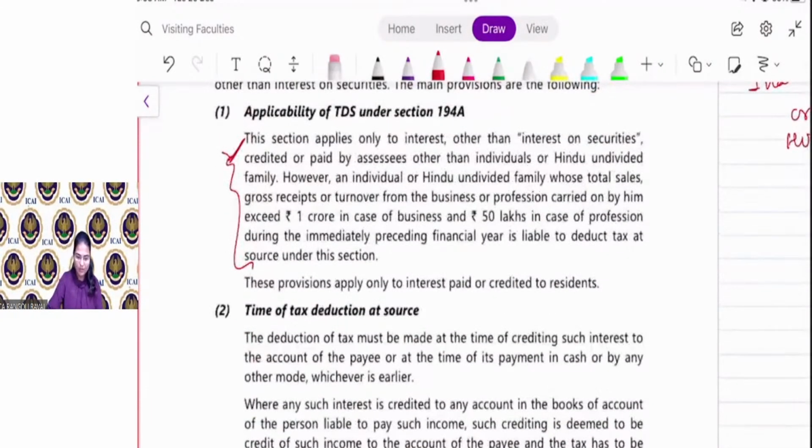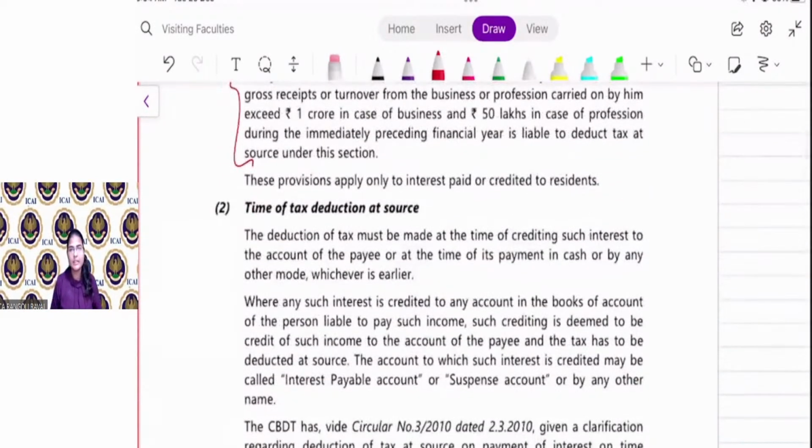Yes or no? Every payer is responsible for deduction of tax on interest other than interest on securities, except individual and HUF, those whose turnover from business is more than 1 crore, and in case of profession, the gross receipt is more than 50 lakh in last year. Is that clear, everyone? Again, the time of deduction of tax is credit or payment, whichever is earlier. I have already explained the meaning of credit or payment. Credit means credit in the books of account.